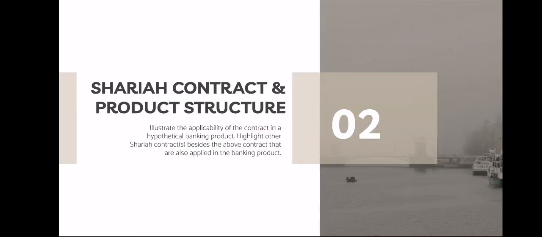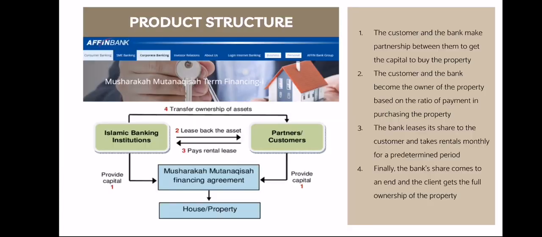Next is Sharia contract and product structure. Affin Islamic Bank is one of the Islamic banks that adopt the Musyarakah mutanaqisah contract, which is known as Musyarakah mutanaqisah term financing-i. Under this concept of diminishing partnership, the bank and the customer will jointly purchase an asset or property whereby the customer shall contribute the initial payment and the balance will be paid by the bank.